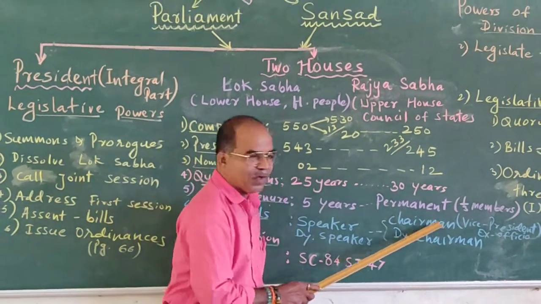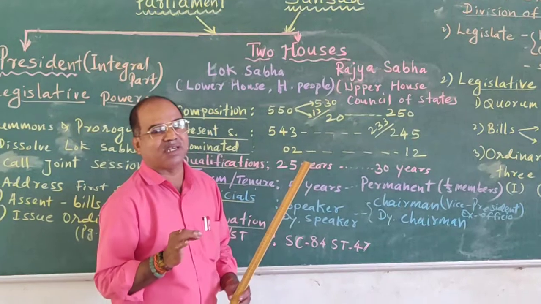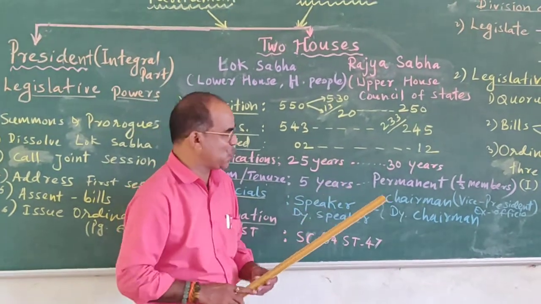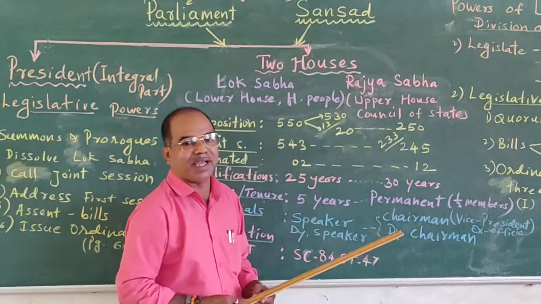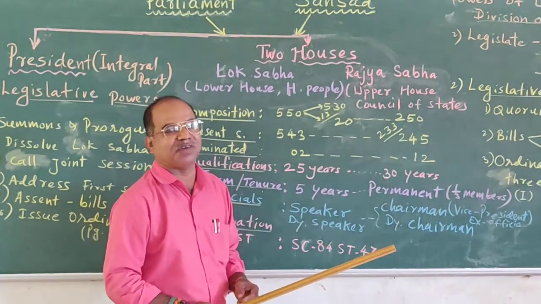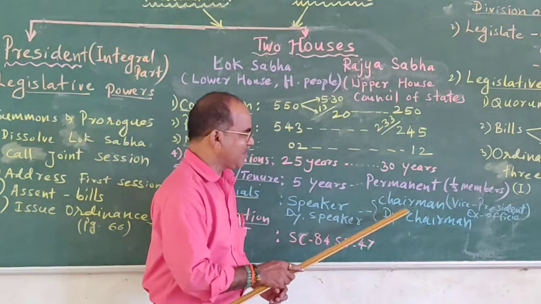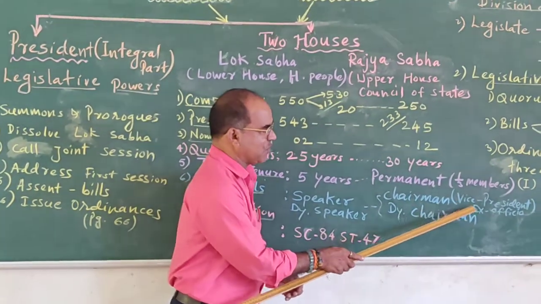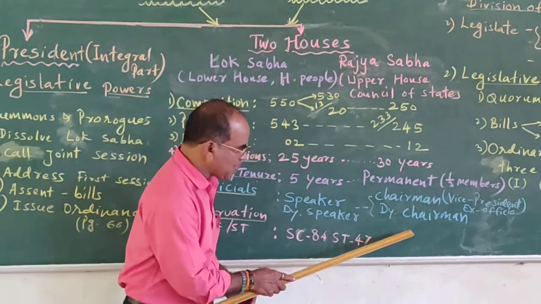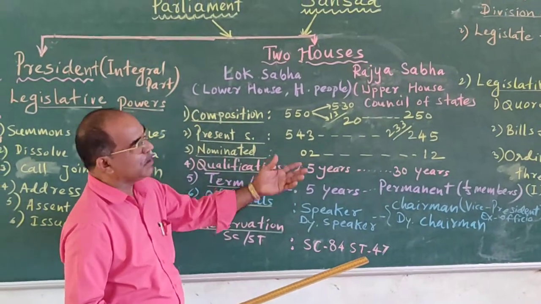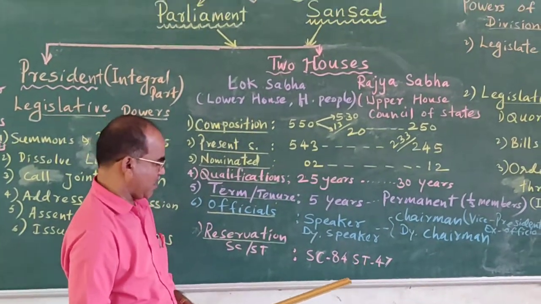Here one point you have to keep in mind: the Vice President of India is the ex officio chairman of Rajya Sabha. That means the chairman is not elected. One who is the Vice President of India is automatically the chairman of Rajya Sabha. That's why the Vice President of India is called the ex officio chairman of Rajya Sabha, and the deputy chairman is elected among the members of Rajya Sabha.